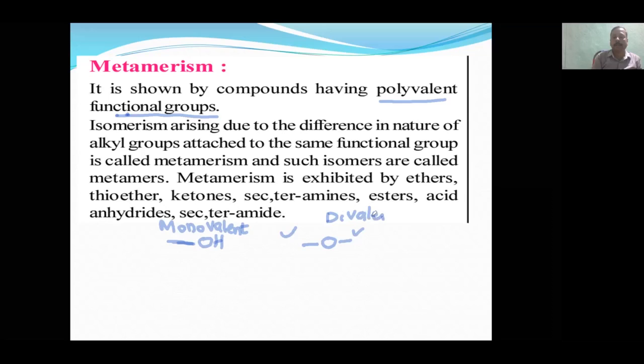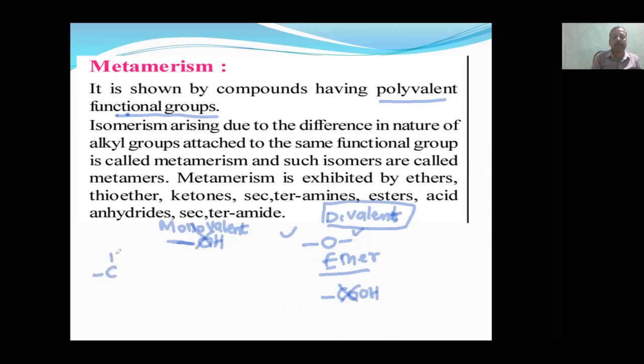So when a functional group can form two or more than two bonds, then it is called polyvalent. Divalent also comes under polyvalent only. That means ethers are eligible to form metamerism because they are divalent. Like carboxylic acid, COOH, only one line is there, so it cannot, because it is monovalent.